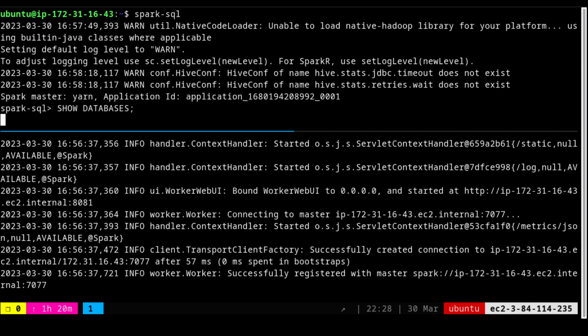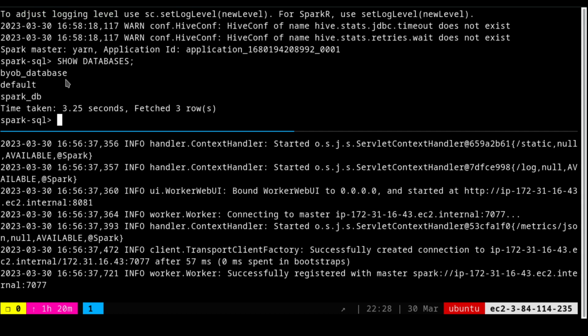So I do a show databases and you will see what databases are available. You will see the BYOB database, you will have Spark DB and you will have default. There is nothing related to customer. Okay, that's what I wanted to show you guys. I'm going to exit out of it.